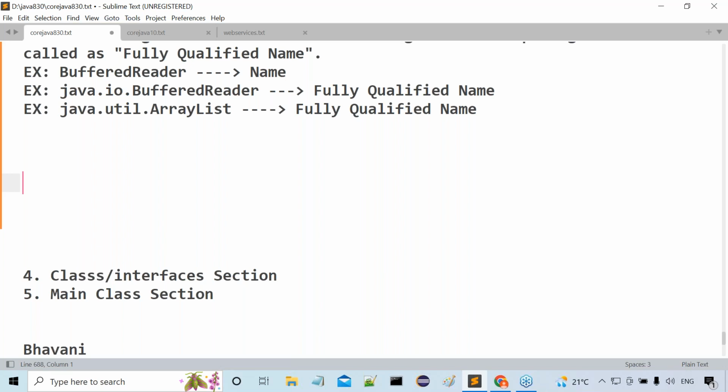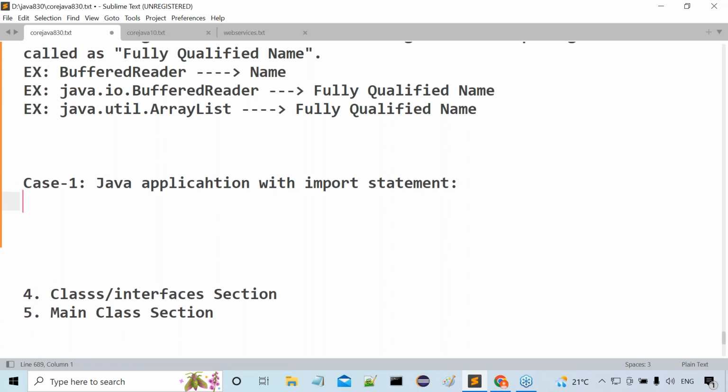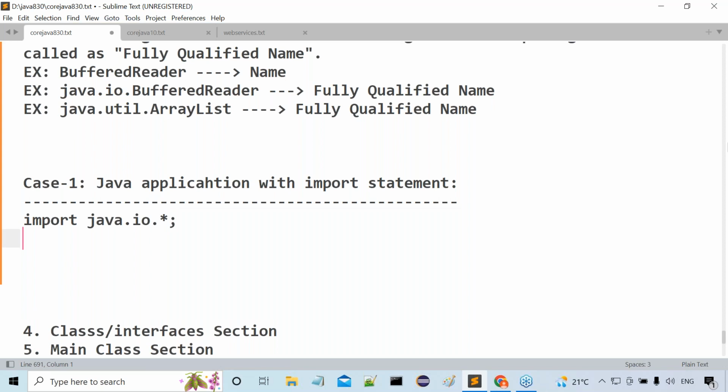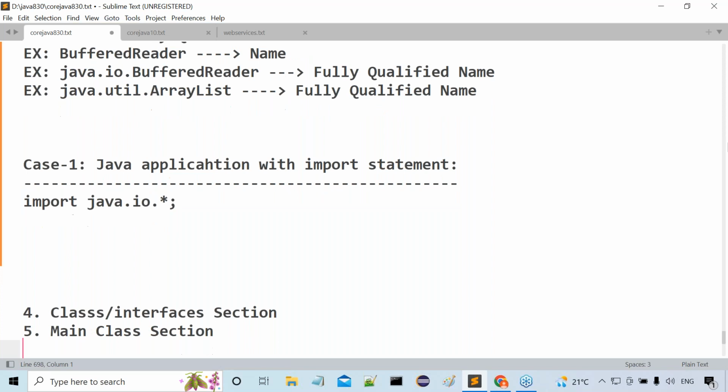Okay, now I want to give two cases here. Observe carefully. Case 1: Java program with import statement. I will write the Java program. I want to use classes and interfaces from the java.io package only. So for this purpose, I specify import java.io.*. Clear or not? Import java.io.*, that I provided.